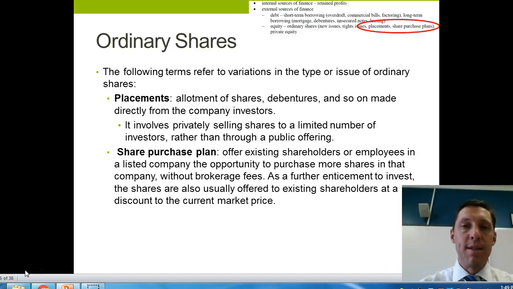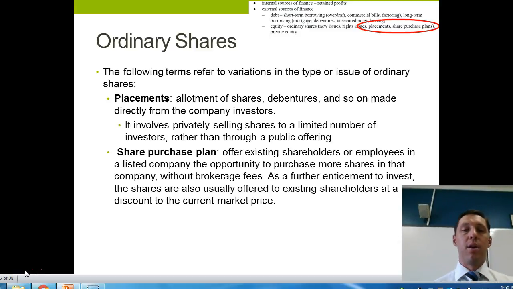And a share purchase plan is another type of new issue of equity, and is generally offered to existing shareholders in specific increments of either shares or dollar value. So, for example, you might be a shareholder in Qantas, and they might offer you the opportunity to buy either $5,000 worth, $10,000 worth, or $15,000 worth of shares in that particular share purchase plan. Alternatively, they might offer you the opportunity to buy 1,000 shares, or 2,000 shares, or 3,000. So share purchase plans are to existing investors, and generally in very specific amounts, either in dollar value or in relation to the number of shares that they are offering.